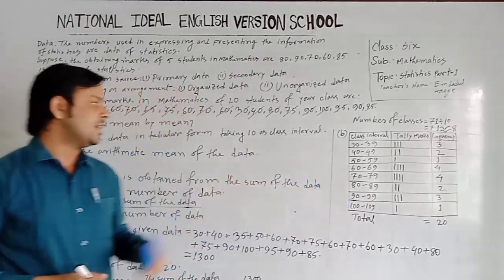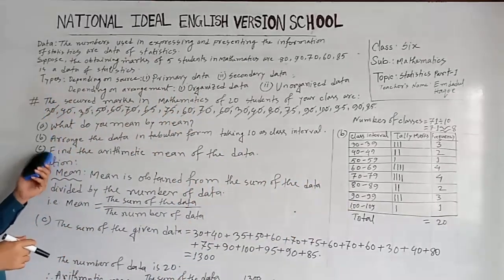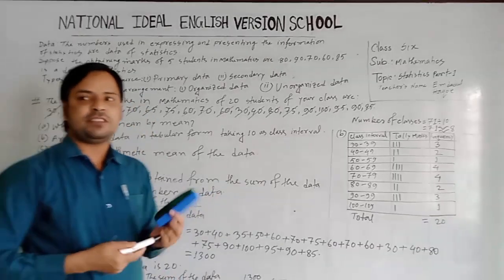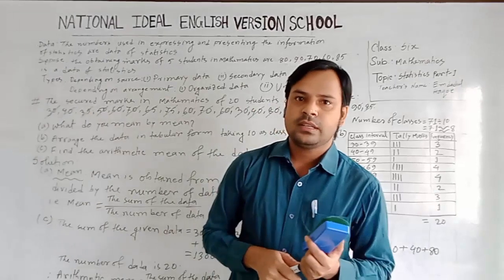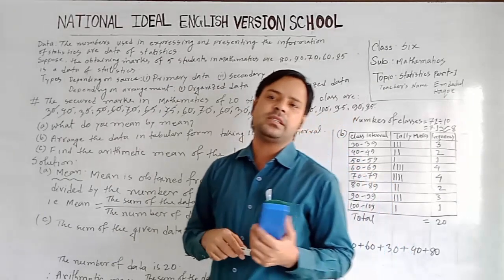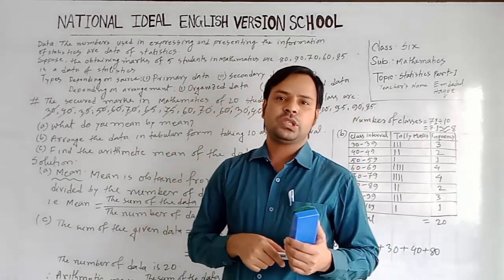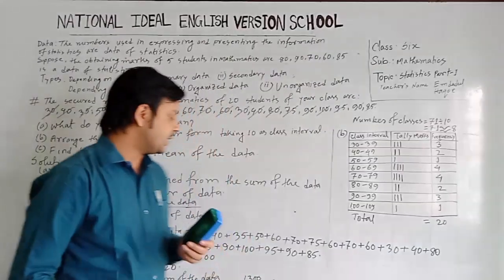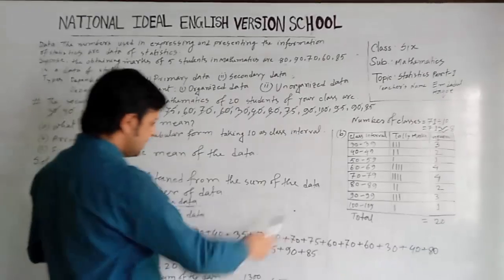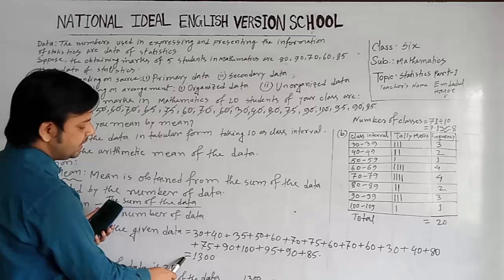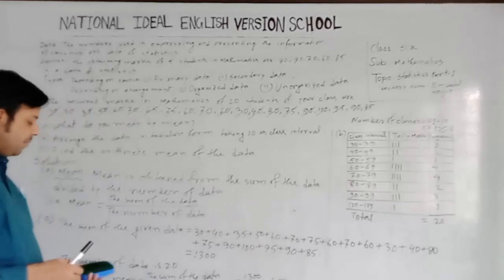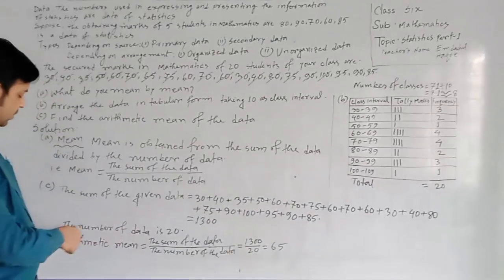So question B is done. Now we have to go to question C. Our question C is find the arithmetic mean of the data. To find the arithmetic mean, at first we have to find the sum of the data. Then we have to write the number of data. If we divide the sum of the data by the number of data, we will get the arithmetic mean. So at first, let us find the sum of the given data. Write the data using the addition sign, and if you add this data, you will get the sum is 1300. And here the number of data is 20.